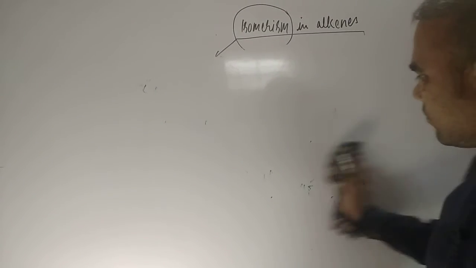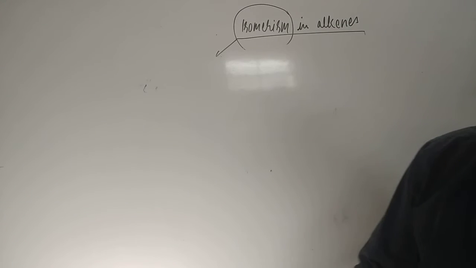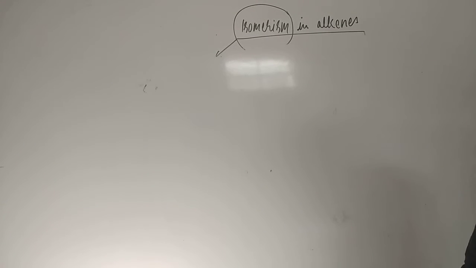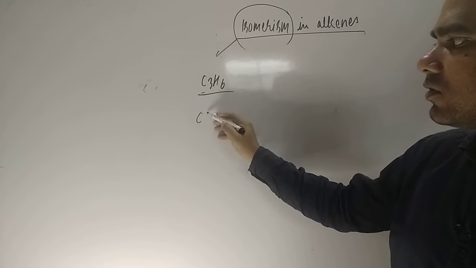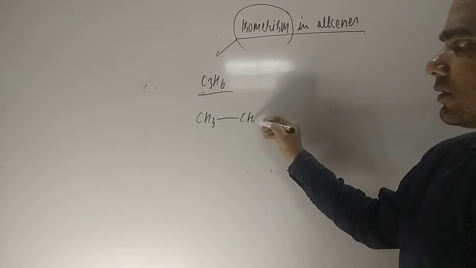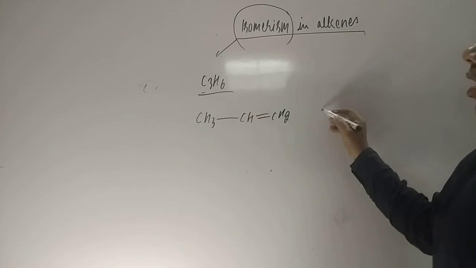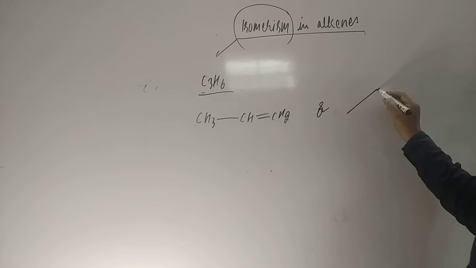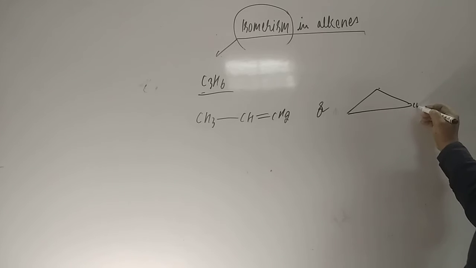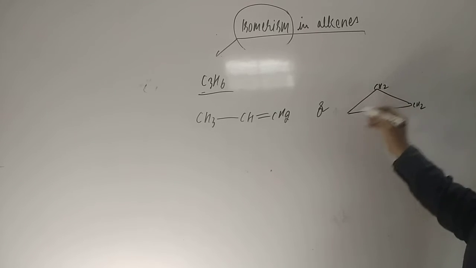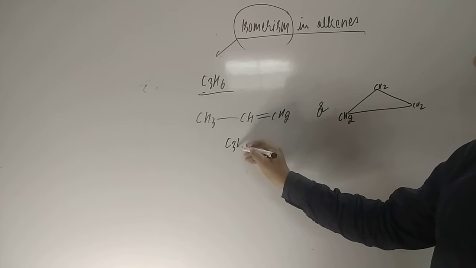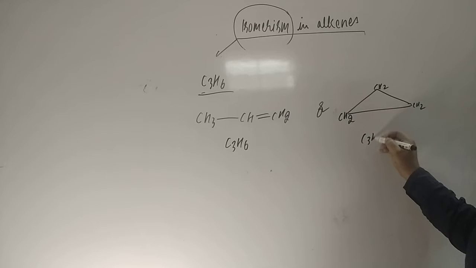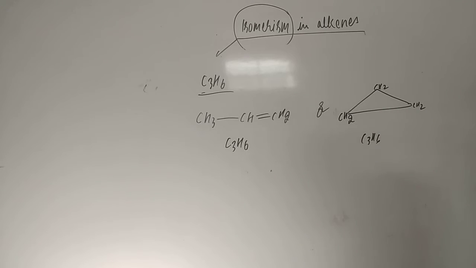Let us take one more example, C3H6: CH3, CH double bond CH2, or you can draw a ring with CH2, CH2 and CH2. The formula is C3H6 in both cases. So these are ring chain isomerism, students.